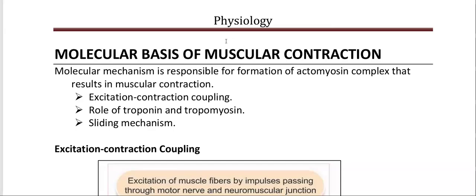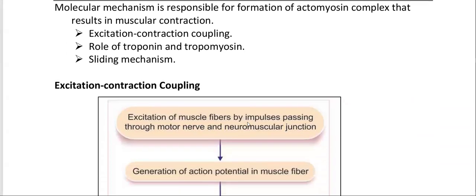Molecular basis of muscular contraction. Molecular mechanism responsible for formation of actomyosin complex that results in muscular contraction: excitation-contraction coupling, role of troponin and tropomyosin, sliding mechanism.